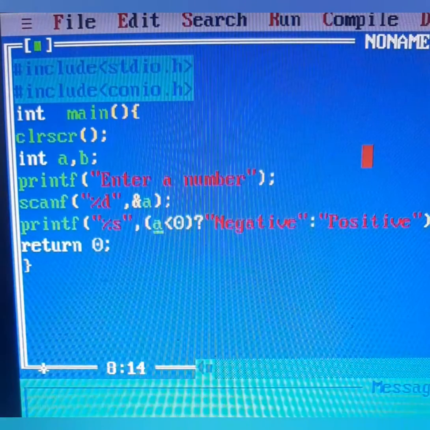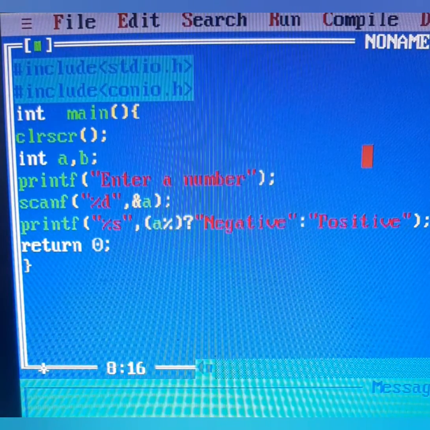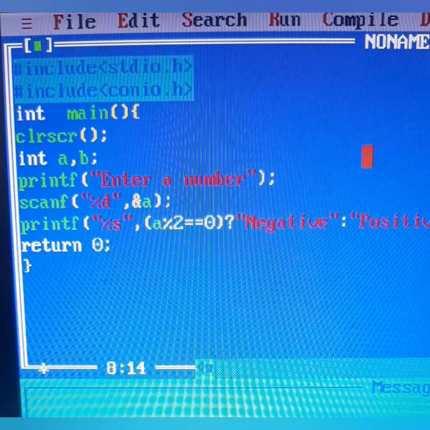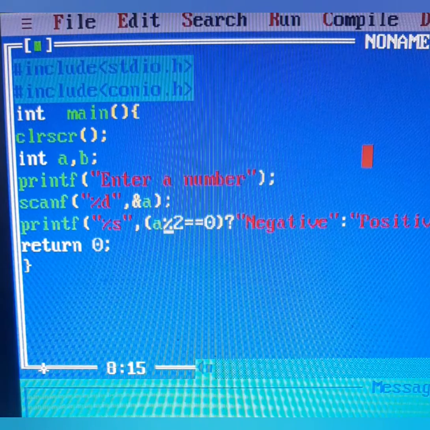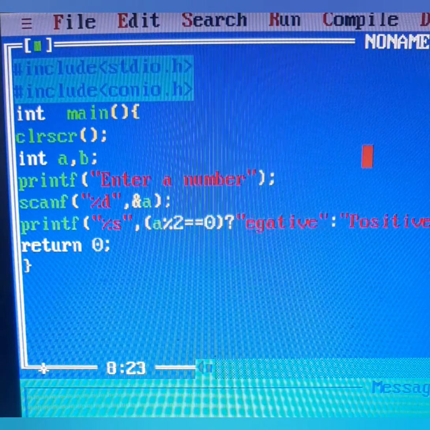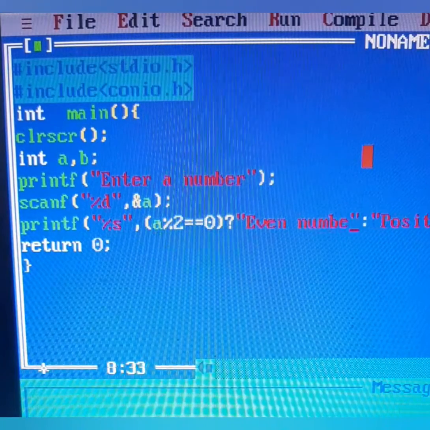Similarly, if I want to check if a number is even or odd, for even we'll be using a modulus 2 is double equal to 0. Why modulus 2? Modulus is a sign to check the remainder. If we divide a number by 2, we'll get the answer in 0. Definitely it will be an even number. So we'll write here even number.